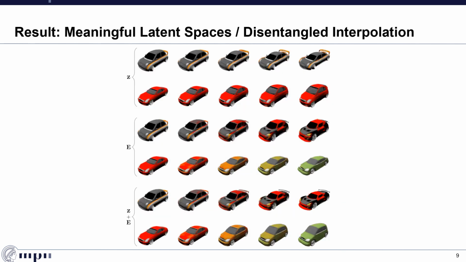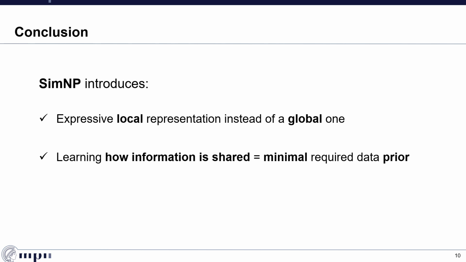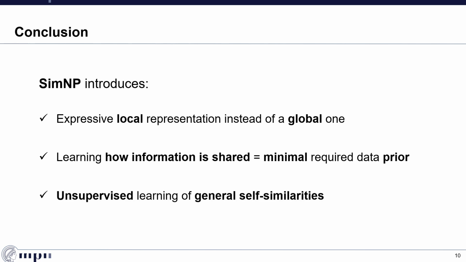Moreover, we show that SimNP learns meaningful latent spaces, enabling disentangled interpolation of the coarse shape in form of the point cloud deformation and the appearance in form of the embeddings. To summarize, SimNP introduces an expressive local representation instead of a global one. By learning how information is shared, we obtain a minimal required data prior. And we achieve this by learning general self-similarities in an unsupervised fashion. Thank you for your attention.